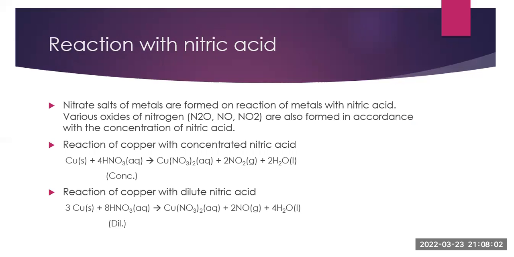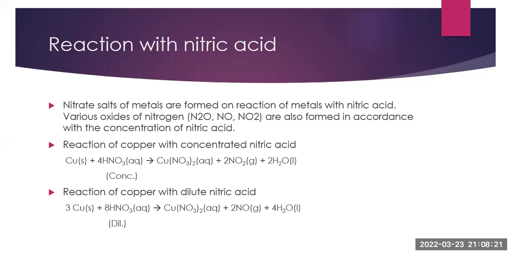Reaction of copper with concentrated nitric acid is as follows. Cu plus 4HNO3, which is the concentrated nitric acid, giving us Cu(NO3)2 plus 2NO2 plus 2H2O.